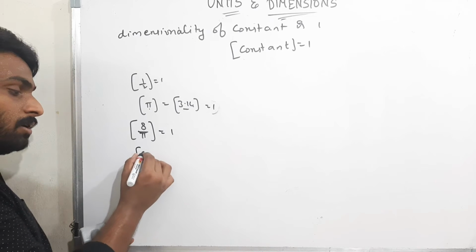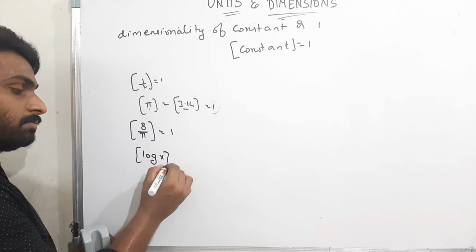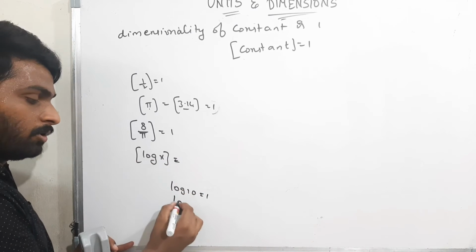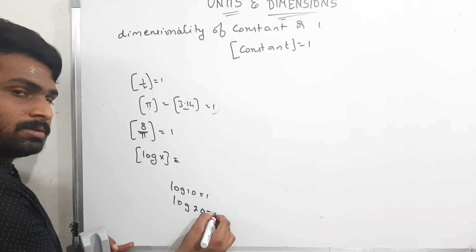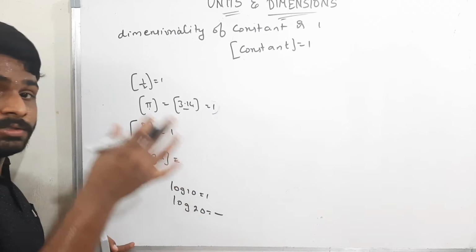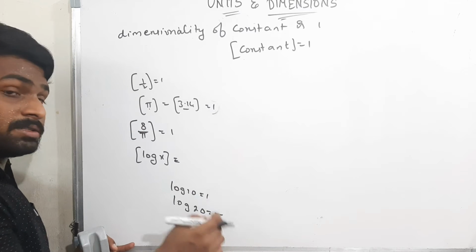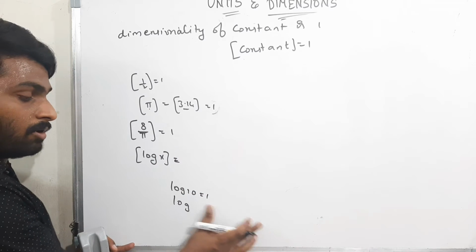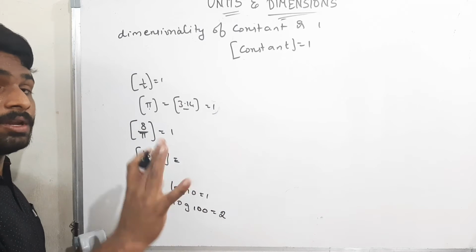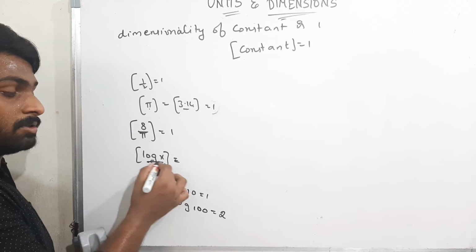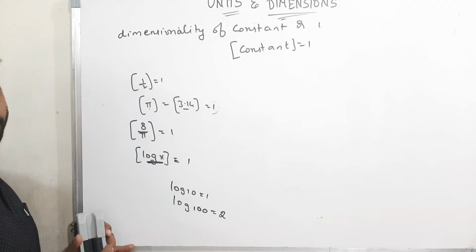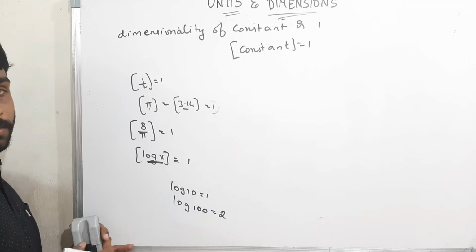Now what is the dimensionality of log 10? Log x. Log 10 how much? 1. Log 20 how much? Some value. That means when I am finding the log value, there are no units. We are just getting the output as a simple constant. Now what is log 100? Log 100 is nothing but 2. Simply writing the constant values. There are no units for logs. Therefore the dimensionality of log is 1. Therefore log is a constant. We should assume the log function as a constant function.